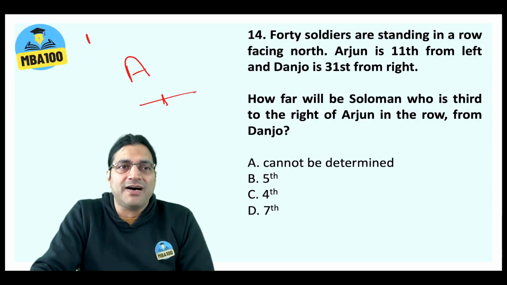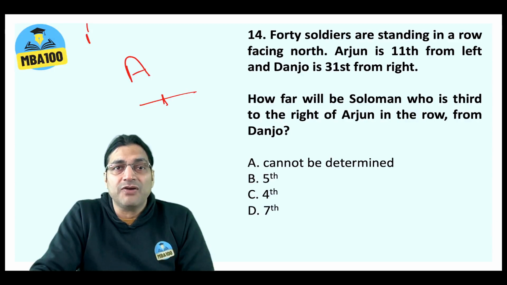Someone who is first from the left is 40th from right, so 40 plus 1, 41. Someone who is second from left is 39th from right, so 39 plus 2, 41. Here Arjun is 11th from left, so from right he is 30th.